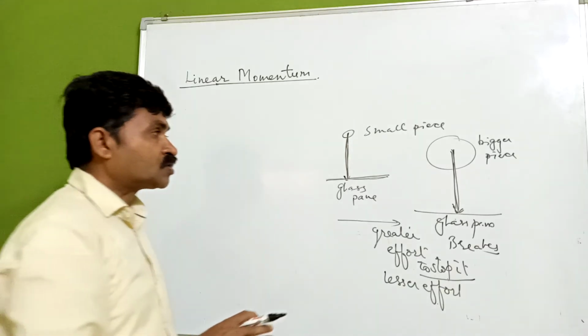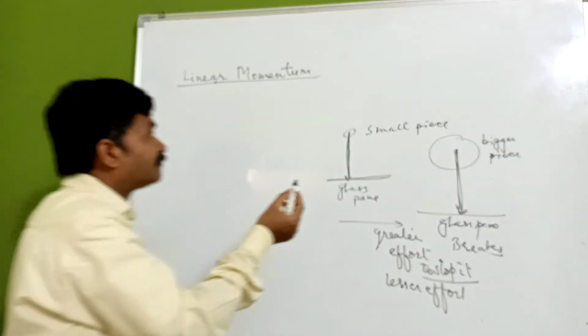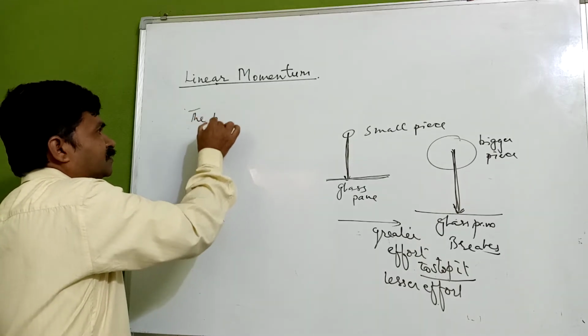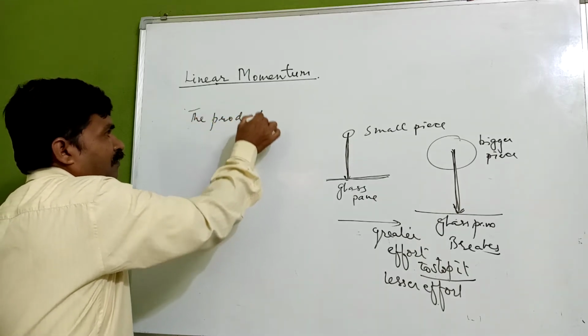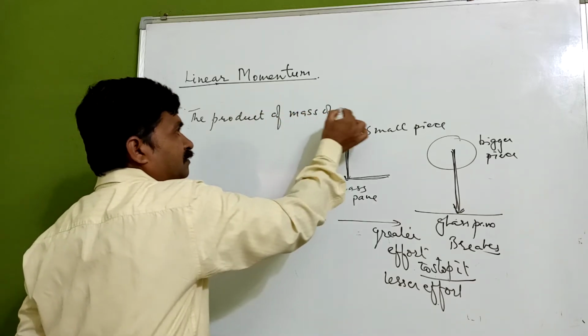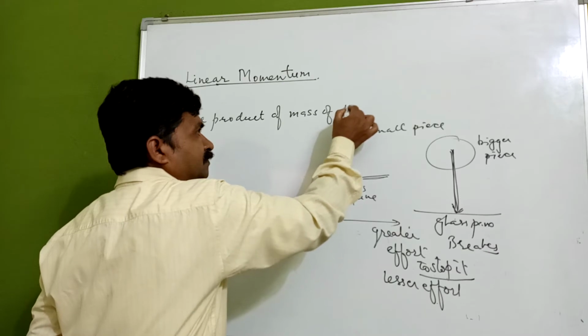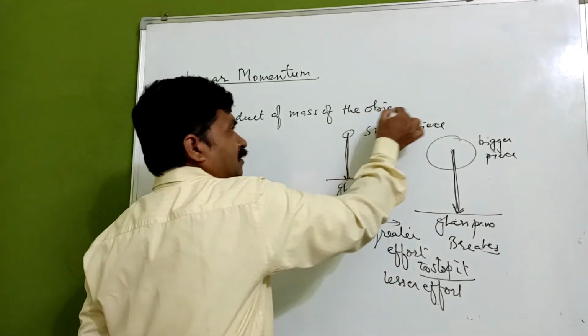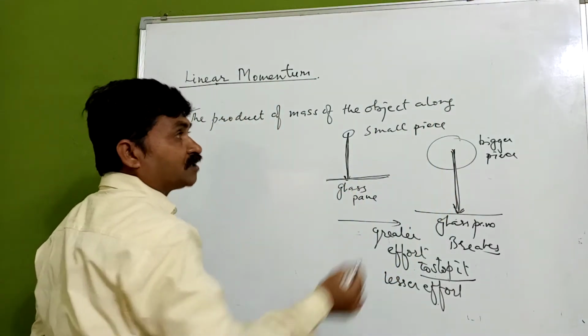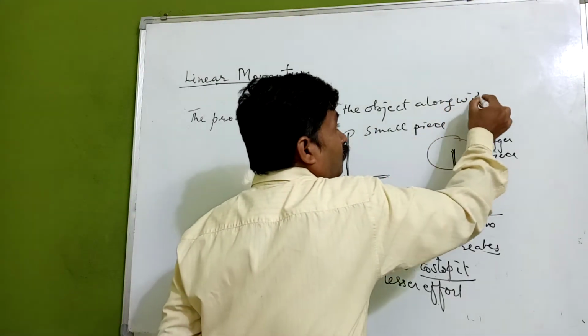Linear momentum is simply the product of the mass of the object and its velocity.